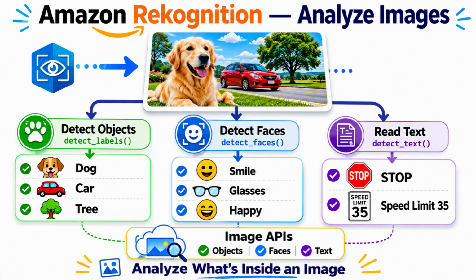Detect labels identifies objects like dogs, cars, and trees. Detect faces analyzes faces and attributes such as smiles or glasses. Detect text extracts words from signs, receipts, and documents.